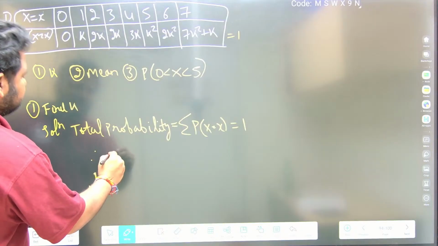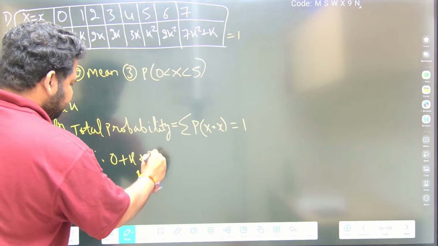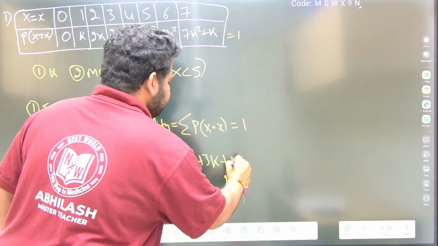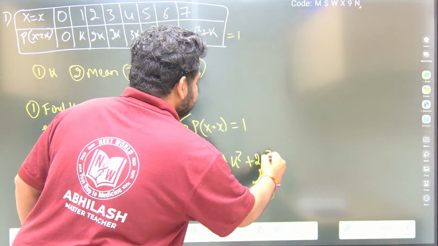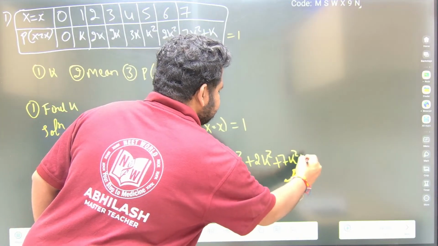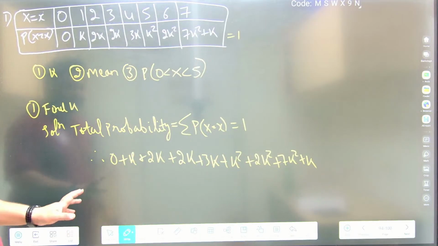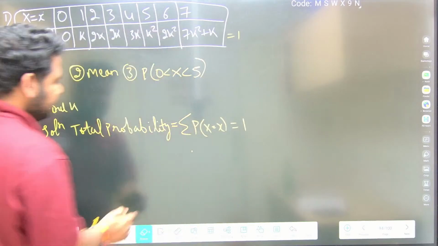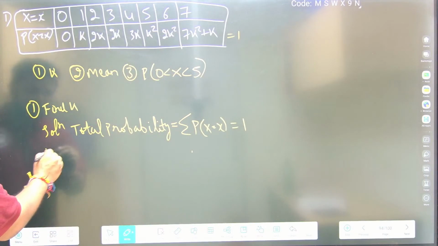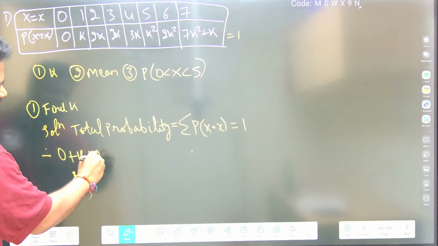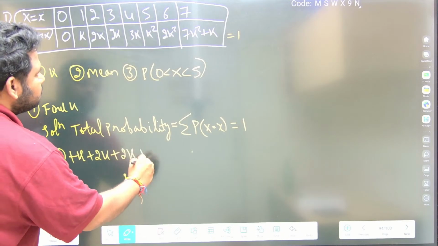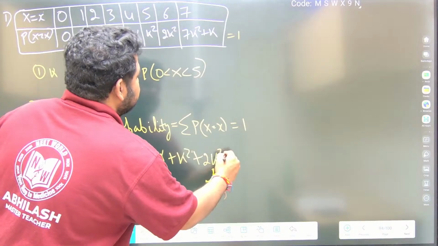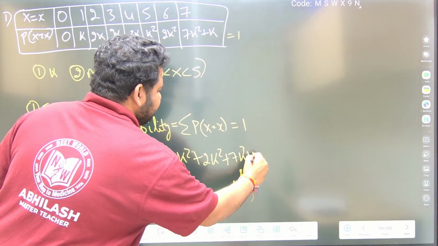Therefore, 0 plus k plus 2k plus 2k plus 3k plus k square plus 2k square plus 7k square plus k will be equal to 1.